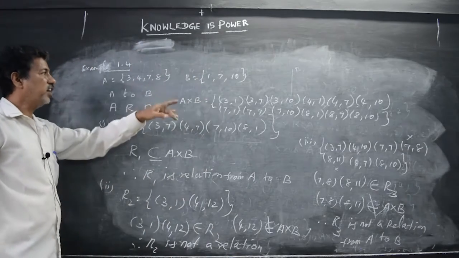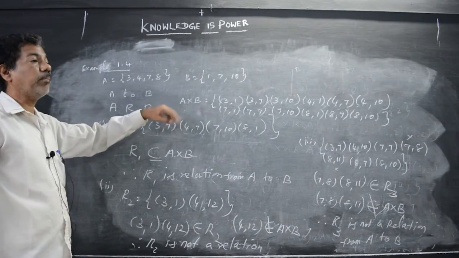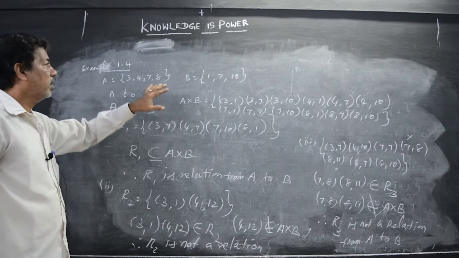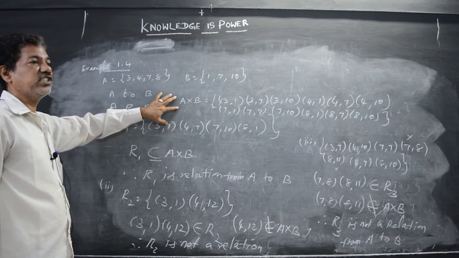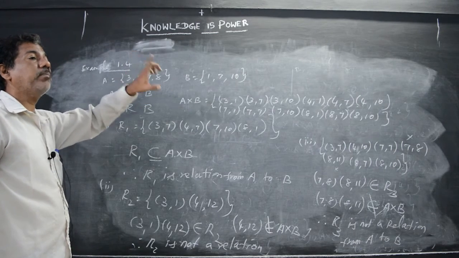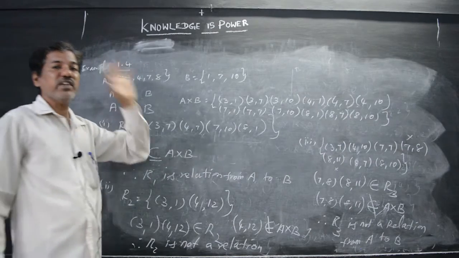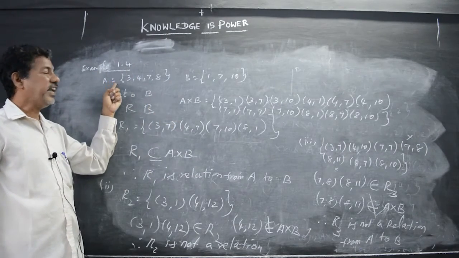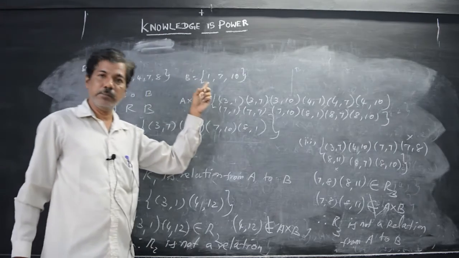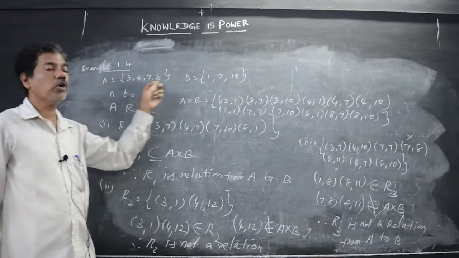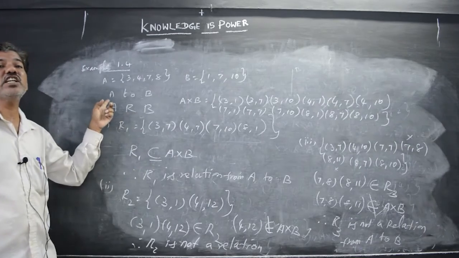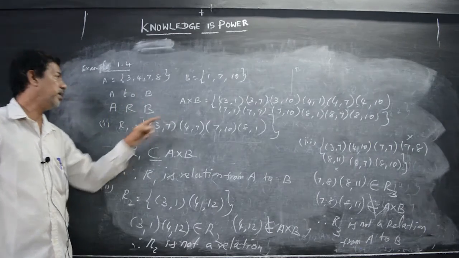Again I repeat, first sum. Based on this we can proceed with the exercise. The first sum is very easy. After seeing this example, the first sum in Exercise 1.2 will be possible to do by yourself. The A set as well as the B set is given in the question, and the question asks to find whether it is a relation from A to B.